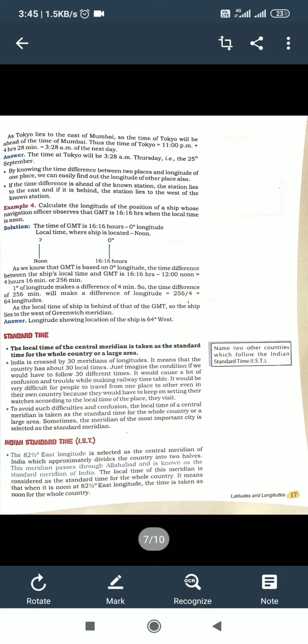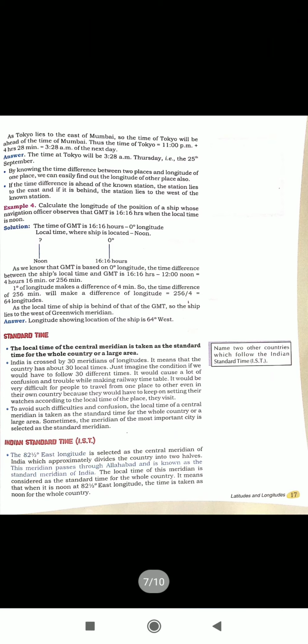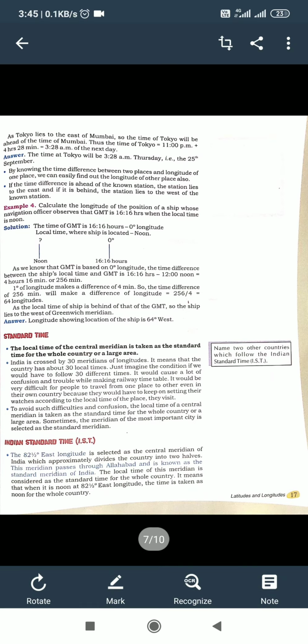The 82 degree 30 minute east longitude is selected as the central meridian of India, which approximately divides the country into two halves. This meridian passes through Allahabad and it is known as the standard meridian of India. The local time of this meridian is considered as the standard time for the whole country. It means that when it is noon at 82 degree 30 minute east longitude, the time is taken as noon for the whole country.